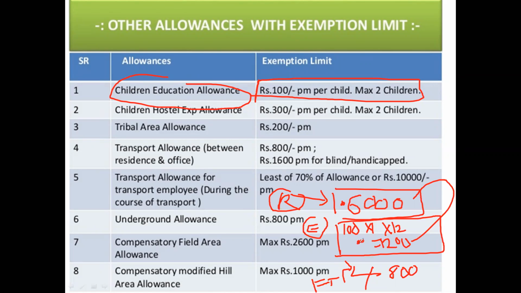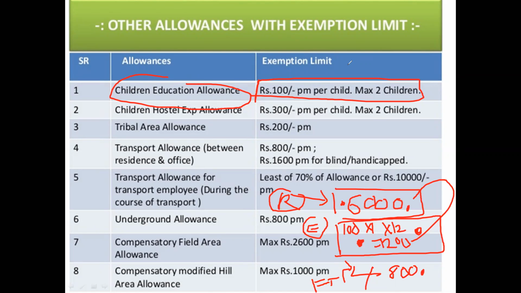Exemption by Income Tax Act 1961 provides that up to 100 rupees per child to a maximum of 2 children. I have only one child, so 100 rupees per month per child for 12 months is 1200 rupees. That is what is exempted from tax. But I have received this much, so the rest is going to be taxable.